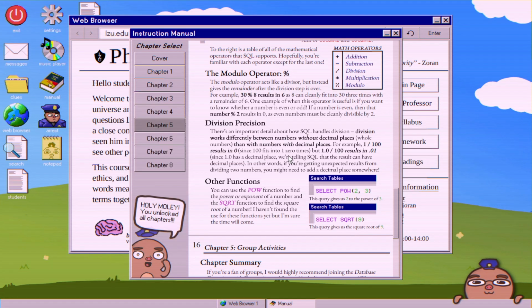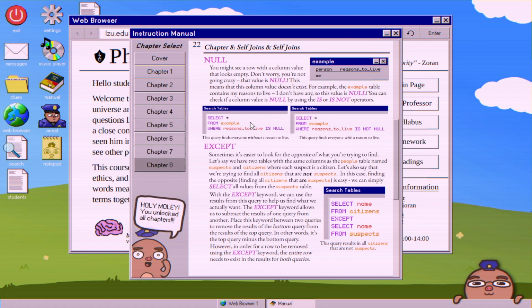Because we needed it in the last one, we weren't going to get a nice whole number, we were going to get decimal places. So hence why we needed to multiply the variables by 1.0 instead of just trying to divide it as was. Anyway, back to chapter 8.